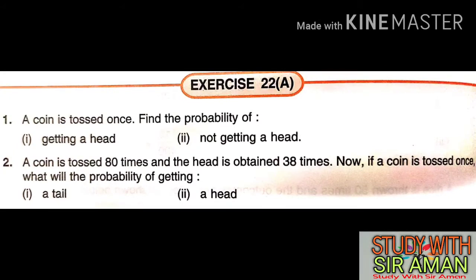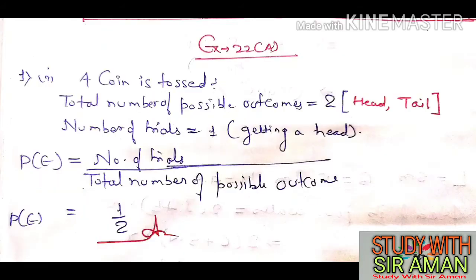How to find this with the help of the formula? Very simple. Check the total number of possible outcomes. In a coin, what is the total number of outcomes, means results? Two things are there, head and tail, total 2. So I have written 2. Number of trials means what is asked in the question. The question is asking head. How many heads are in a coin? 1. So I have written 1. So in the numerator there is 1, and in the denominator the total number, which is 2. Remember one thing: in the numerator you have to write whatever is asked, and in the denominator place you always write the total number.